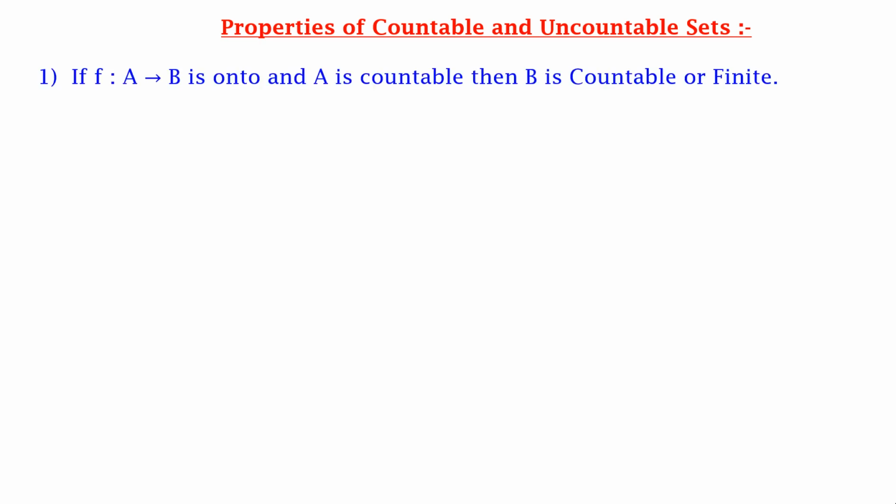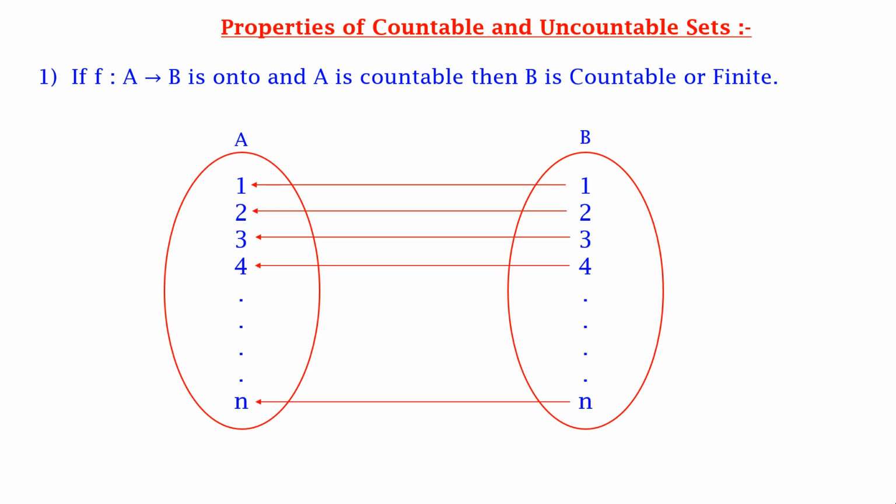Now some properties of countable and uncountable sets. First, if f is a function from A to B that is onto and A is countable, then B is countable or finite. Let us understand this more clearly with the help of an example. Here we have f, a function from A to B, and it is onto, which means that for all the elements in B there exists an element in A, and it is given that A is countable, so B is countable.